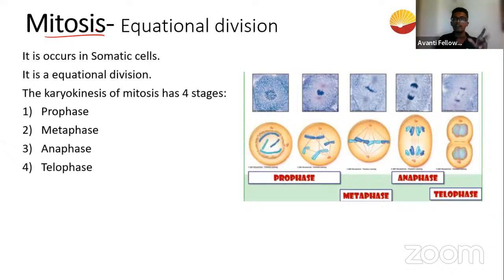So mitosis is also called equational division. Before I go into the details of equational division, let me tell you where this particular cell division occurs. Now let's say, guys, you are playing in a playground and you just fall down and you have a cut. Now you have a cut.